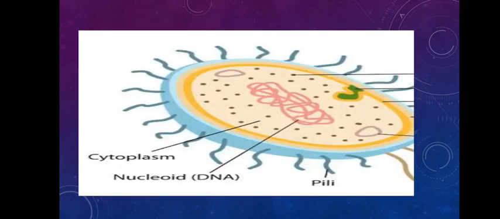Next special structure in the bacterial cell is the nucleoid. As we have discussed earlier, the bacterial cell doesn't contain any nuclear membrane. So if there is no nuclear membrane, then there will obviously be just a thread-like structure called chromatin, without any envelope or membrane. That thread-like structure, which is placed in a separate place, is called the nucleoid. So in the bacterial cell there is no nucleus, but there is a nucleoid. It is the main DNA of the bacterial cell.